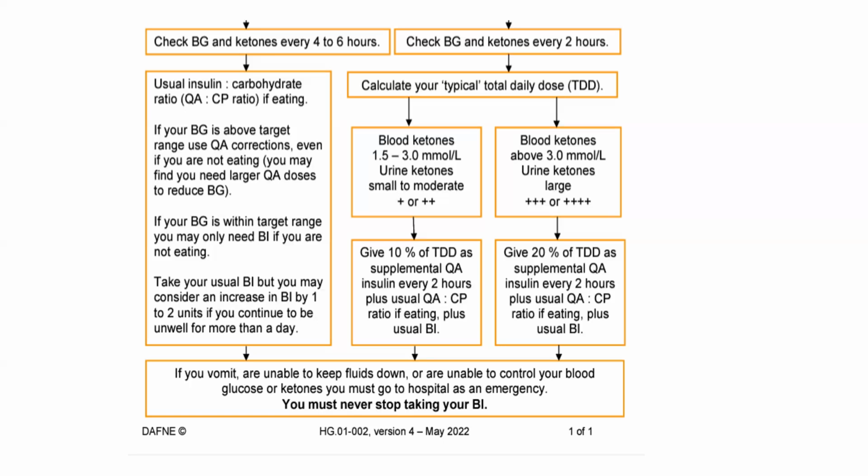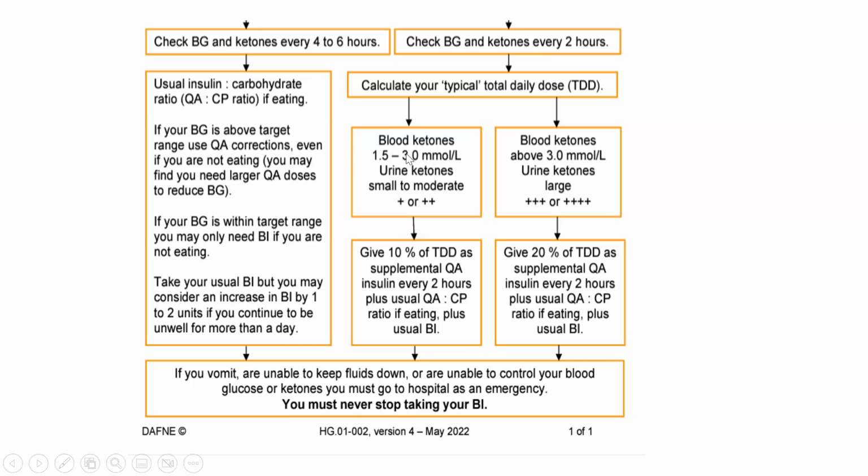We should advise the patient to check his blood glucose and ketones every 2 hours. He should know how to calculate his total daily dose. So what is the total daily dose? It is the sum of the basal plus the bolus insulin. For example, if the patient is using approximately 5 units 3 times a day of the quick acting insulin plus 15 of basal at night, then the total daily dose will be 30.